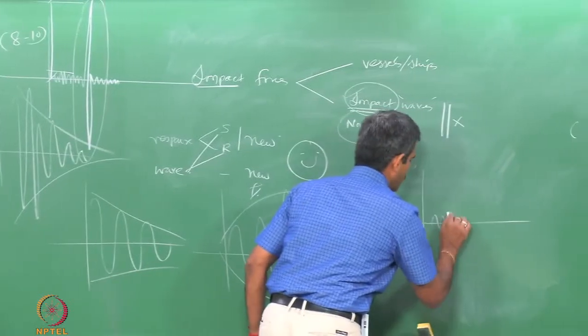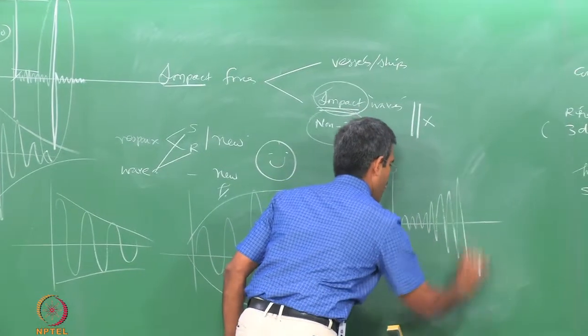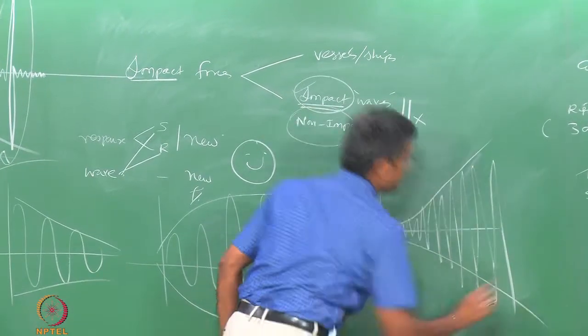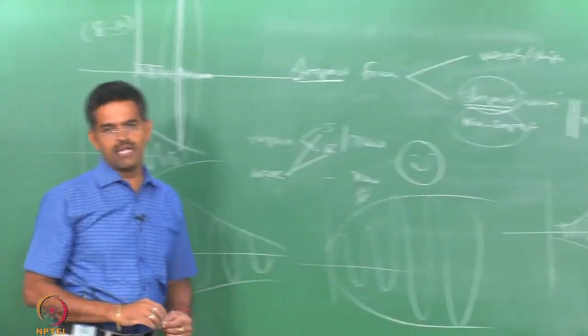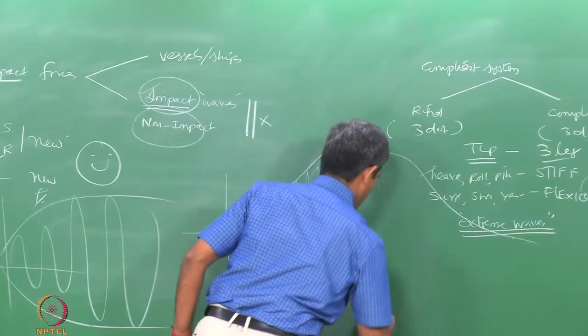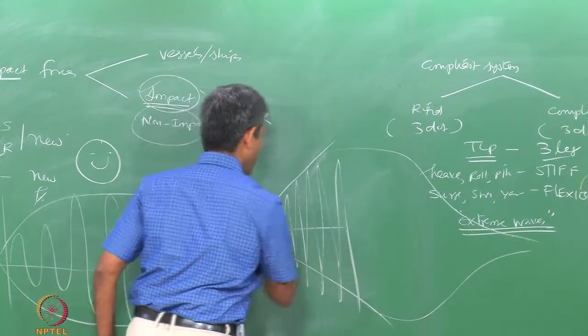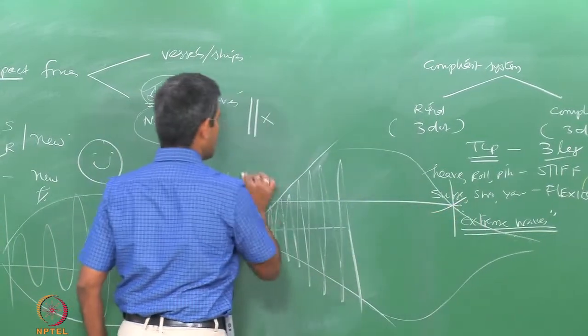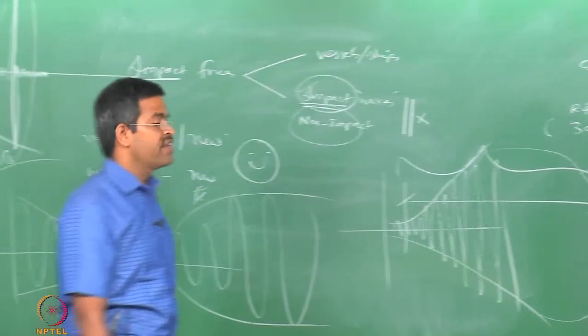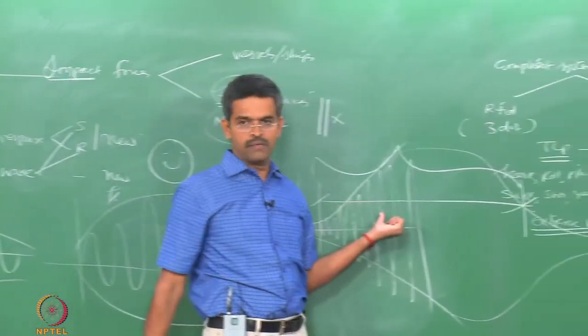For example, the response goes this way and there is a gradual build up of the response, that is called a springing response, and this is present for a larger time, then it dies down. So it is this zone which falls in the frequency of compliant degrees, like surge, sway and yaw, which will be challenged in this frequency content.